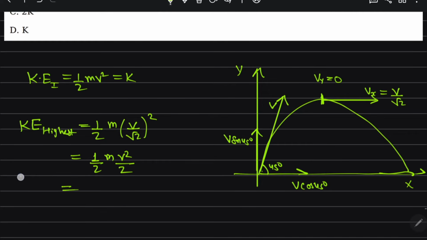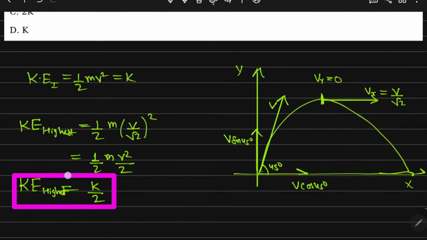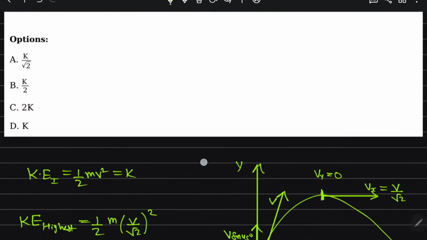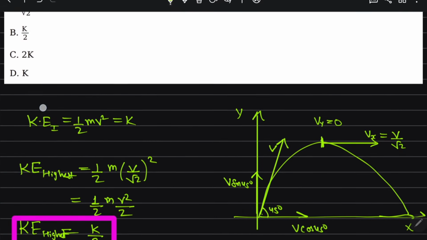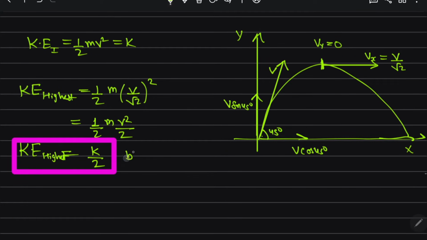So kinetic energy at the highest point comes out to be K by 2. So which option is correct? Option B is correct.